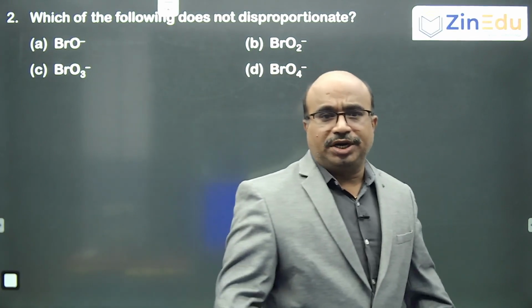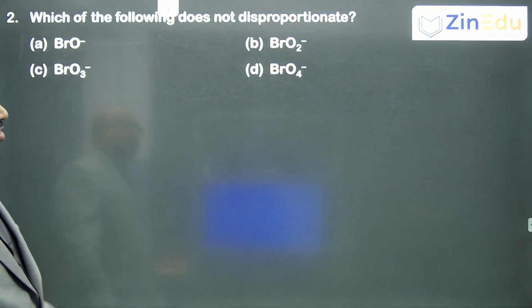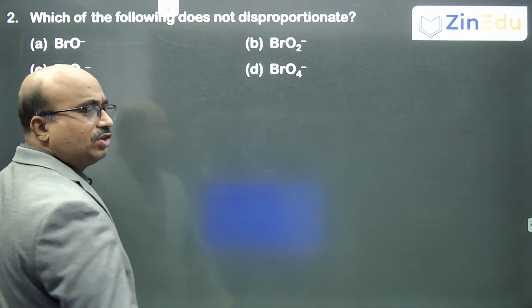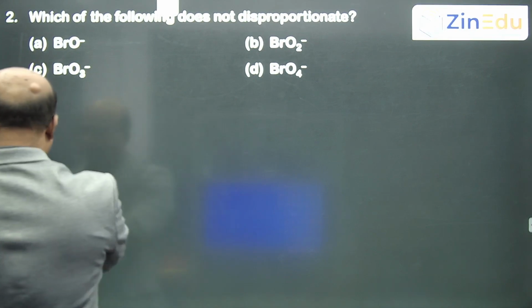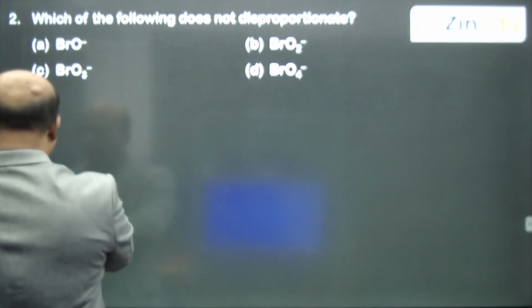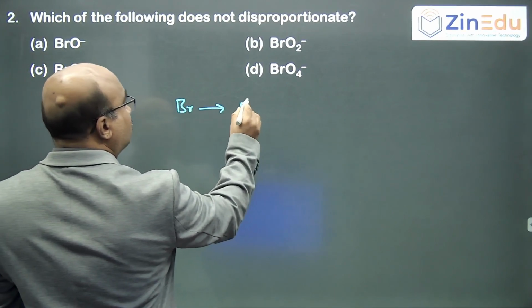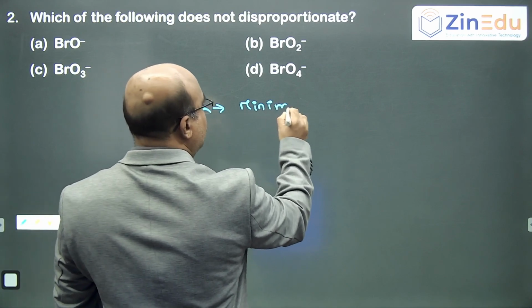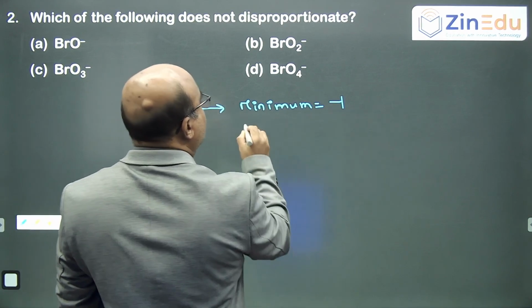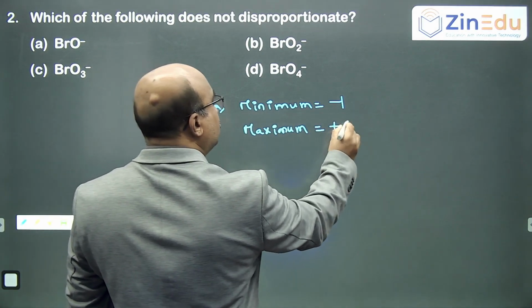Which of the following does not undergo disproportionation? This is based on the maximum and minimum oxidation states possessed by an element. Bromine can have a minimum oxidation state of -1 and a maximum oxidation state of +7.